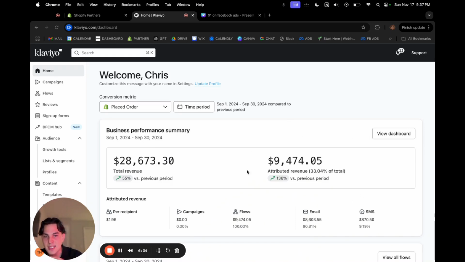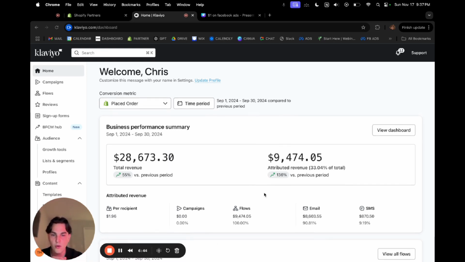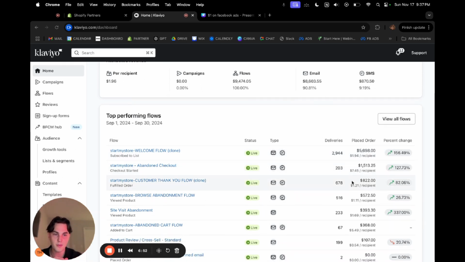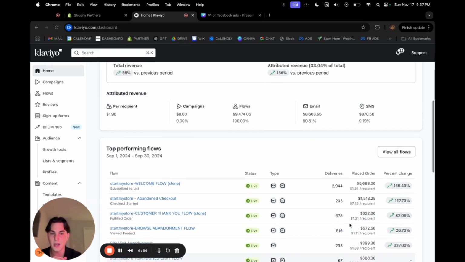And almost 10,000 of that was literally from just email and text automations, right? Not even from campaigns at all. We didn't send a single campaign for this brand, right? This is all from flows. Look, $5,600 came in just from a welcome flow. $1,500 came from an abandoned cart. 800 came in from this, right? 500, 300, whatever, as it goes down, right?